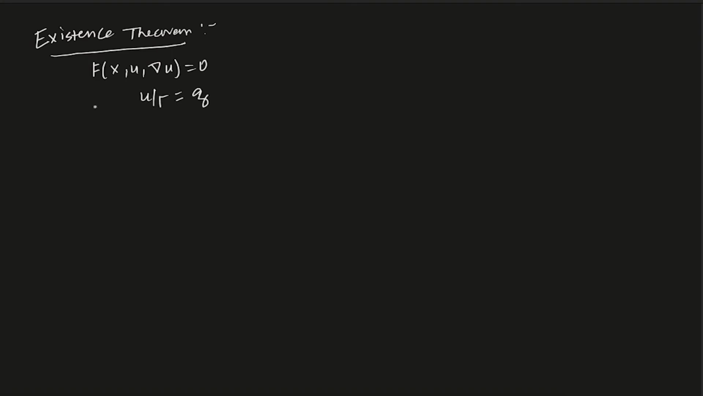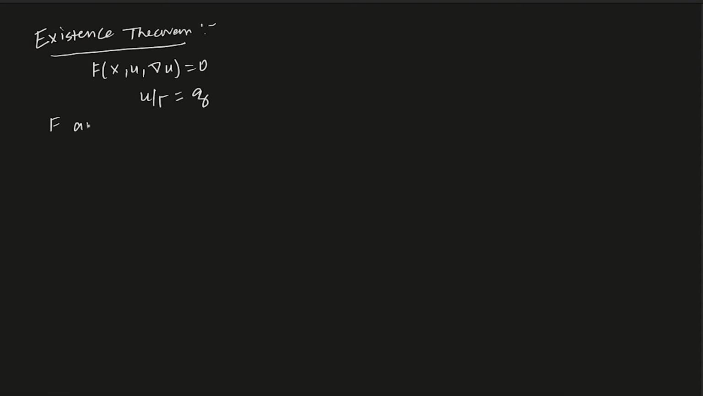Now we want to talk about the existence theorem. What is so special about non-characteristics? We want to look into that. So, the existence theorem. Let me tell you the exact idea. The idea is to talk about this sort of thing: f of x, u, gradient u equals 0, and u restricted to gamma is, let's say, g. This sort of thing is given.